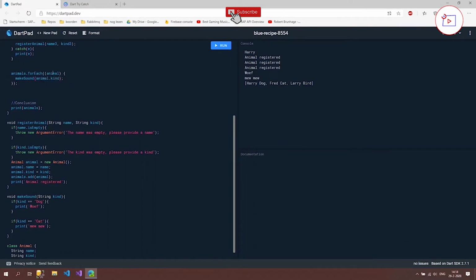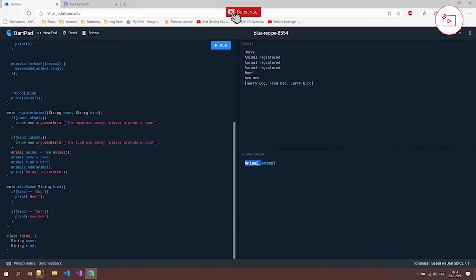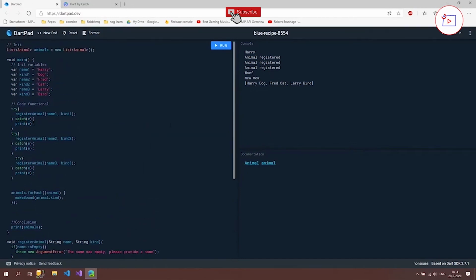That's because when we click here, you can see that this animal is now of type animal and not of type string. So all our errors are fixed now. Let's run our code and see if it's still working. As you can see, it's still working, but it now says instance of animal instead of a name. And we're going to fix that later on in this tutorial by overriding a certain function, but for now let's leave it as it is.